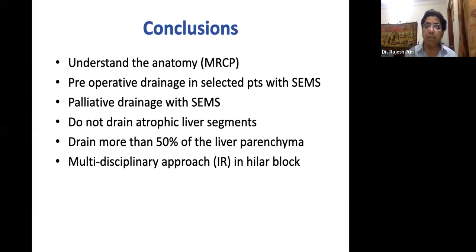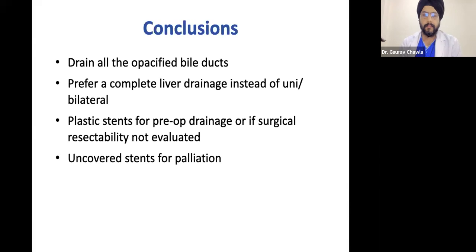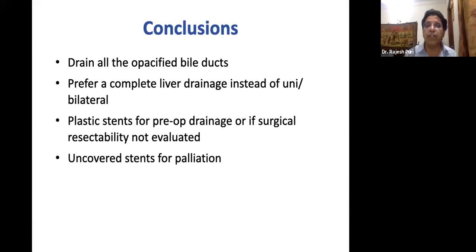I still feel the complete drainage is better, even more than 50% of the liver parenchyma, and a multidisciplinary approach in the hilar block is mandatory. Drain all opacified bile ducts. If you are not able to do it, refer the patient to a tertiary care center. Ask your interventional radiologist. I always feel endoscopists who are doing the hilar intervention should always have the back support of the interventional radiology. Prefer a complete liver drainage instead of a unilateral or bilateral one.